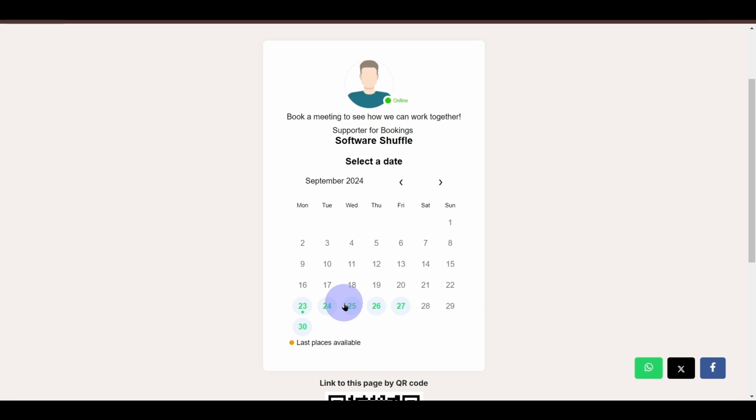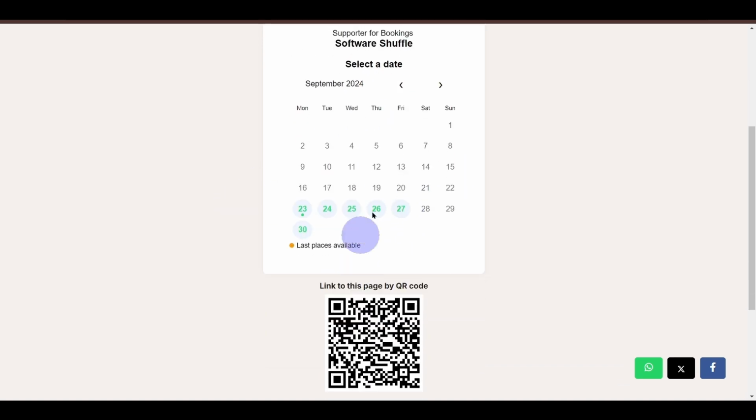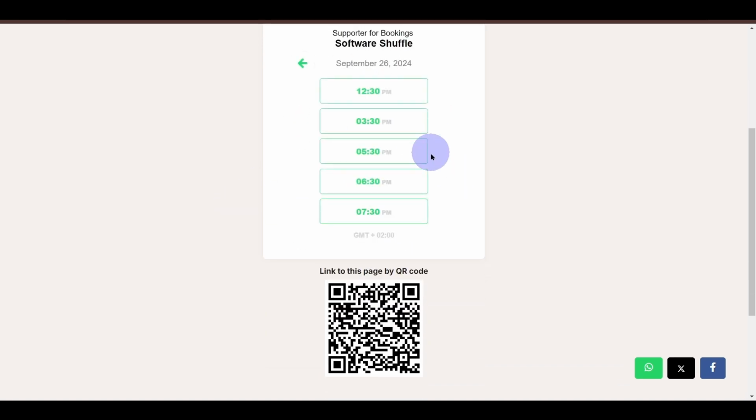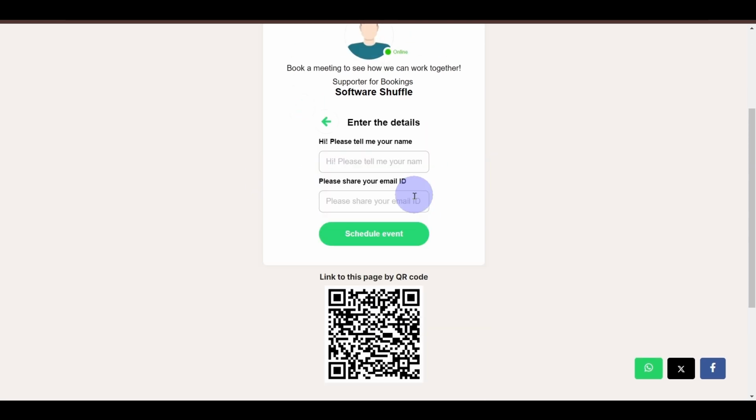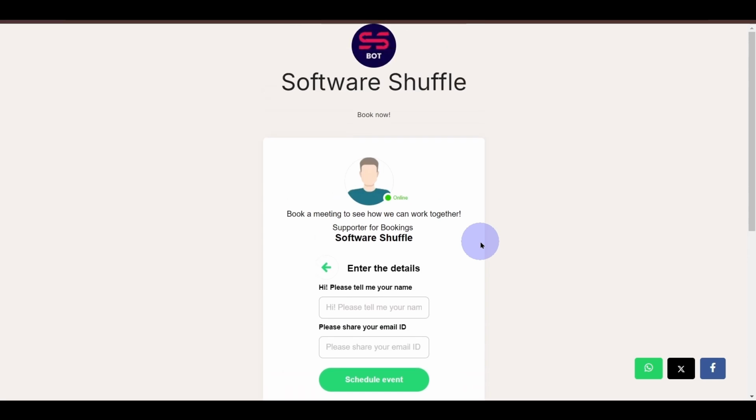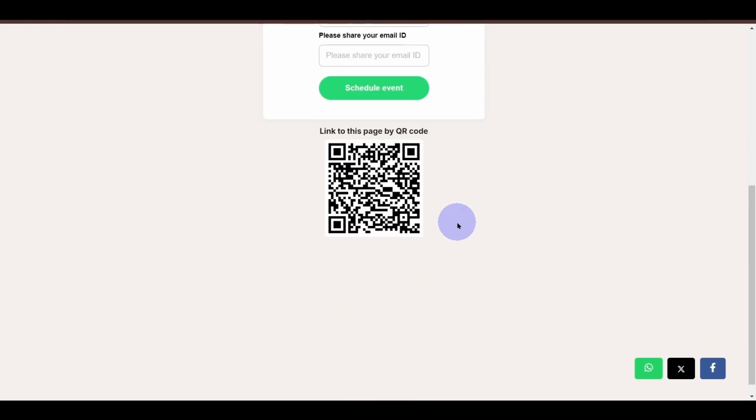People who are interested in my service can come on this form, select a date, say the 26th, the timing that they are comfortable in, provide the name and the email ID, and then they will automatically be scheduled for the meeting. This is a very useful kind of form if you are someone who's selling a service. Like I mentioned, if you're an SEO specialist, a web developer, or any type of service you're selling, you want to have a form like this if you don't have one already.